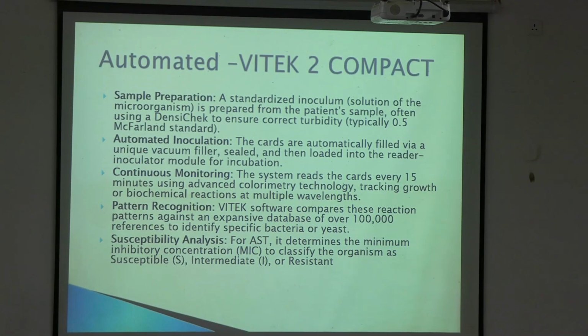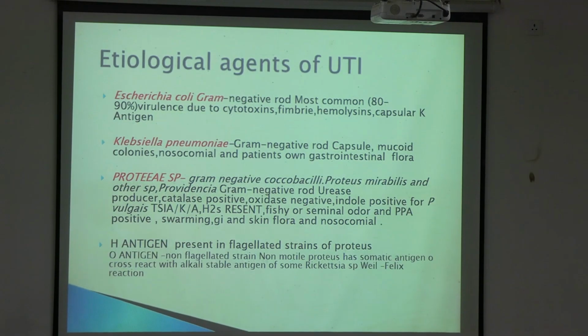And then similarly another card you have to charge, once it is done, for the AST also. It determines the minimum inhibitory concentration to classify the organisms as susceptible, intermediate and resistant. So the result you will get as susceptible, intermediate and resistant. Susceptible is what you will be giving to the patient for treatment.